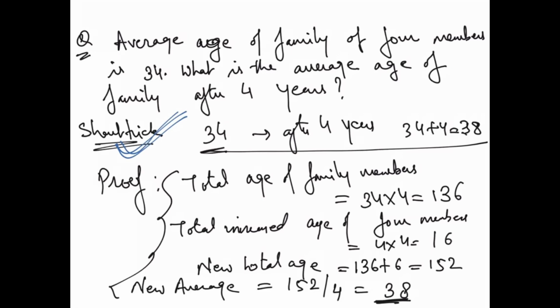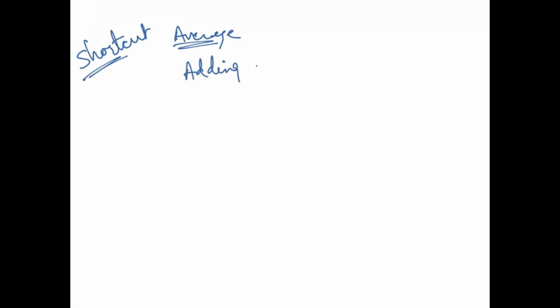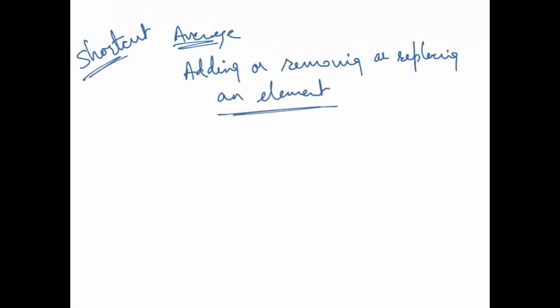Fine. Now I'll take you to another short trick. I hope you're enjoying the video, right? So now it is again on average, right? In average, I am talking about adding or removing or replacing an element, right?